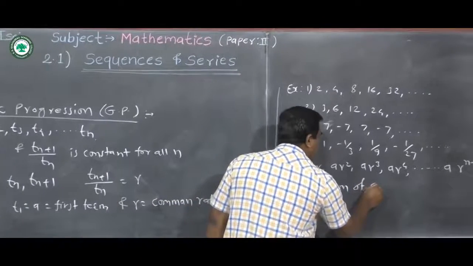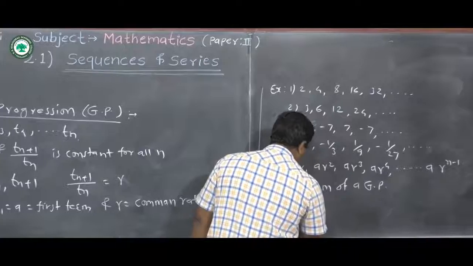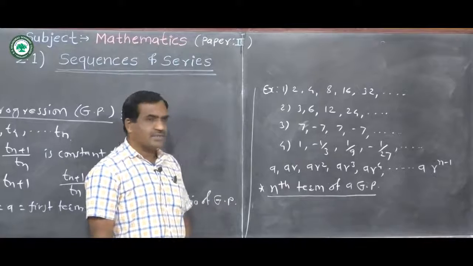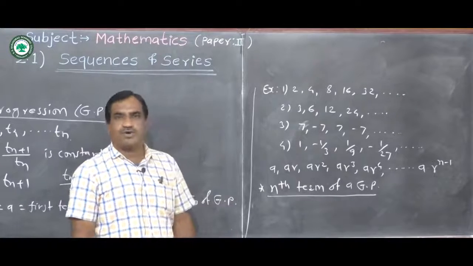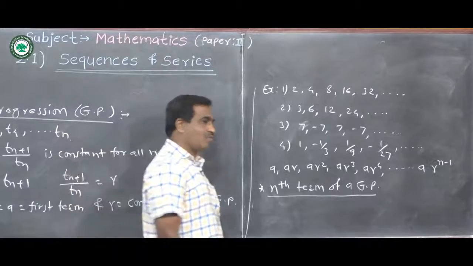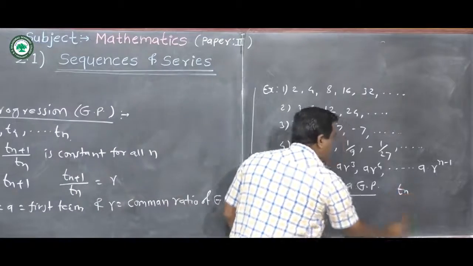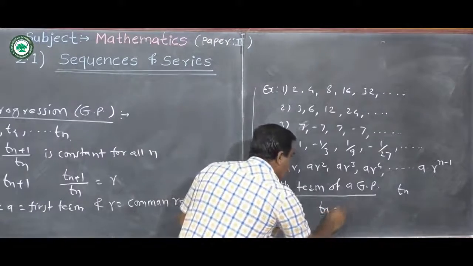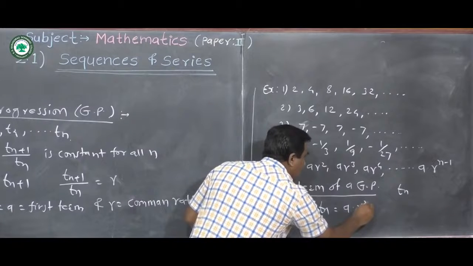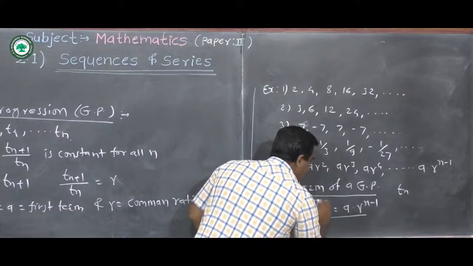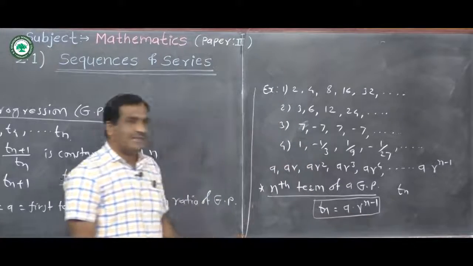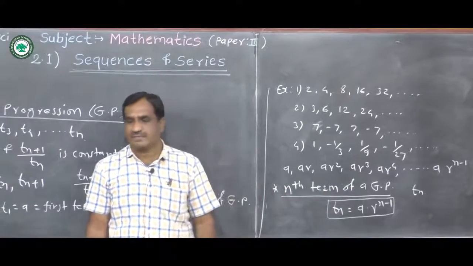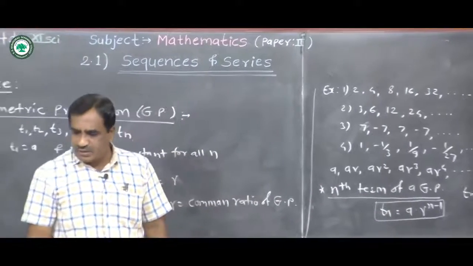Next is the nth term of a GP. If a is the first term of a geometric progression and r is the common ratio, then the nth term of the geometric progression is denoted by Tn and defined as Tn equal to a into r raised to n minus 1. This is the formula for finding the nth term of a geometric progression. Now we see some properties of geometric progression.